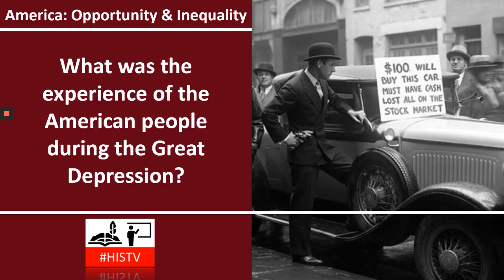Today, we're going to have a look at the key question: what was the experience of the American people during the Great Depression? We're going to think about what the Great Depression was and how the economic prosperity of the 1920s came crashing down, starting with the Wall Street crash in 1929. We're going to think about the experience of lots of different groups of American people, and then we're going to start to look at a change in politics and a change in leader and how that might then have spelt a better future for the American people.